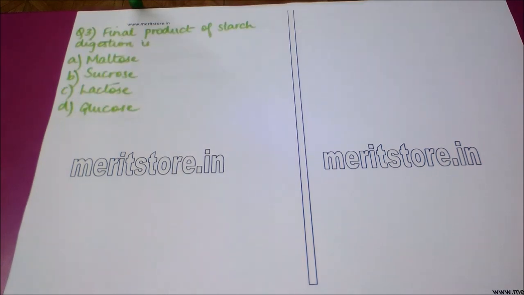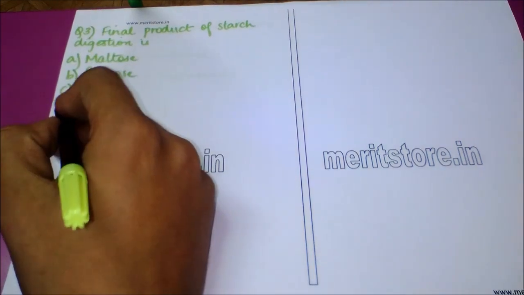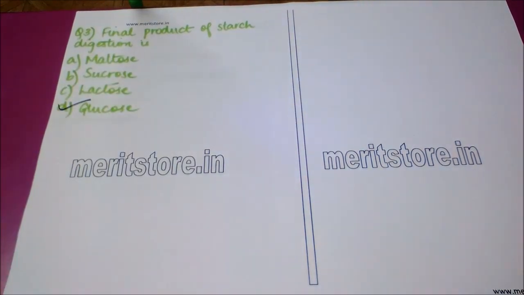Next question is, final product of starch digestion is option A, maltose, option B, sucrose, option C, galactose or lactose, and option D, glucose. The correct answer to this question is option D, which is glucose. So the final product of starch digestion is glucose.